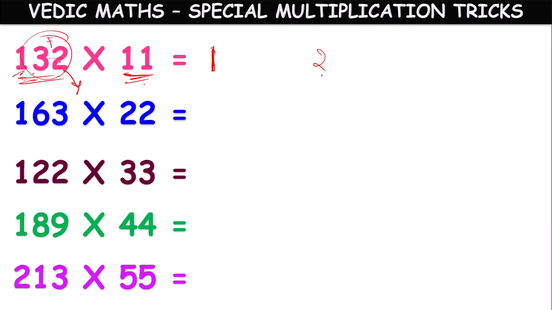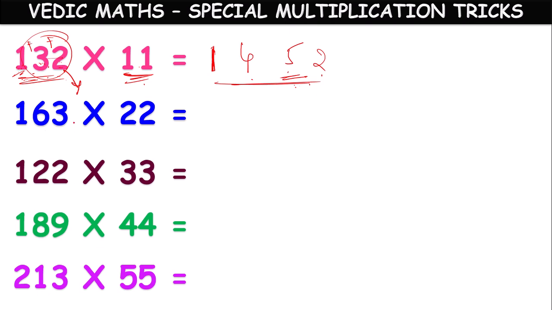If we add 2 plus 3, we get 5, and we keep it here. If we add 3 plus 1, we get 4, and we keep it here. No carrying is involved here. So 1452 is the answer. Like that, we can multiply any number with 11.